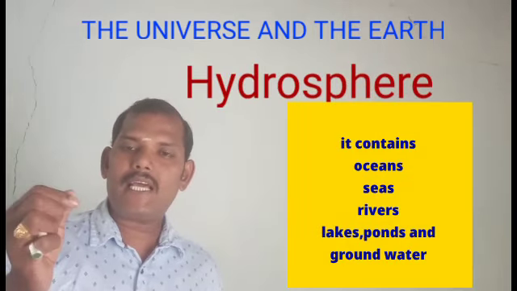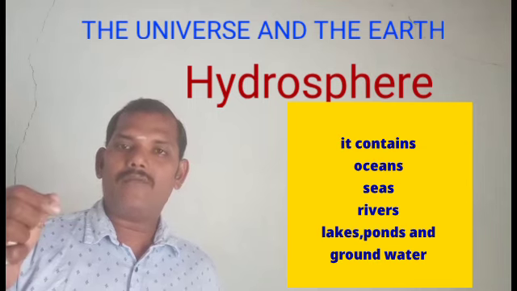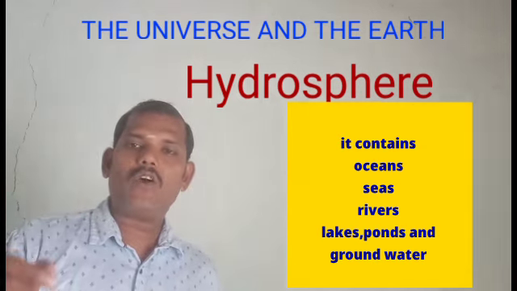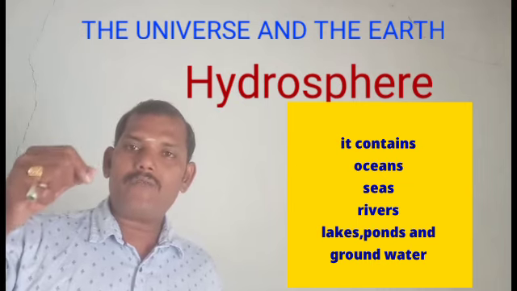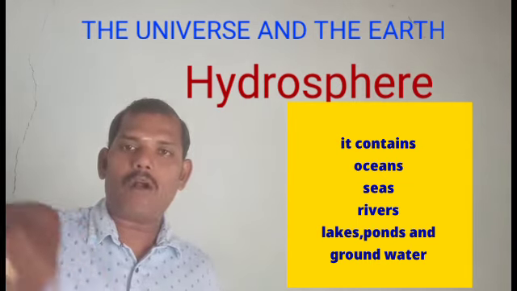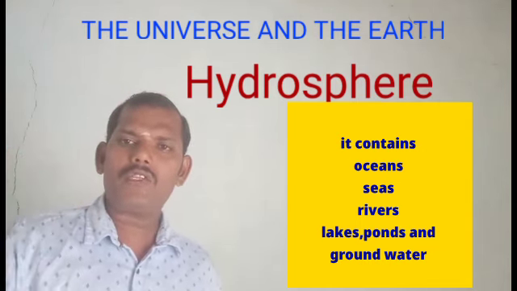What is the hydrosphere? Here you understand, hydrosphere means the area covered by water. That means the surface of the earth covered by water. That area is called the hydrosphere.